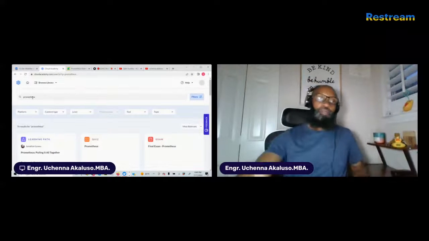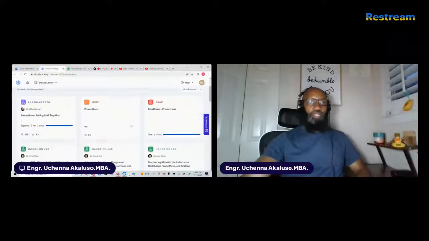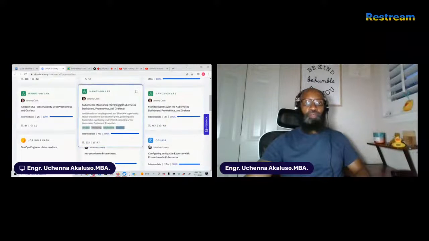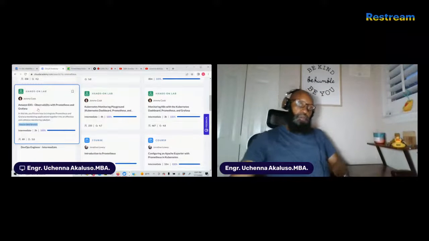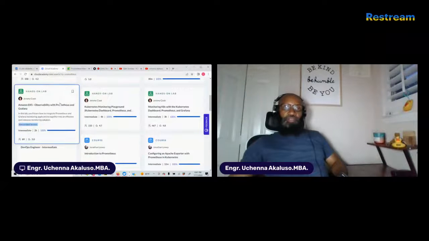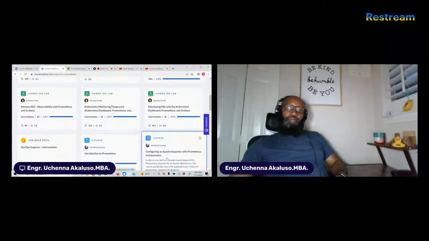So you type Prometheus right here, and then it will take you to this page. The one I wanted you guys to do is this. But you can also do more. If you want to also work on this one right here, you can do that. There's another one, Amazon EKS observability with Prometheus and Grafana. These are all labs that you can do to practice and learn more about Prometheus and Grafana, understand how it works, what it does, and be able to learn more.